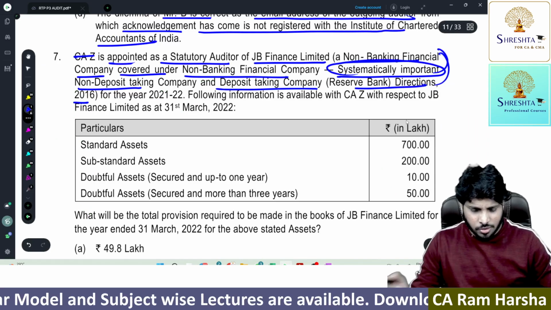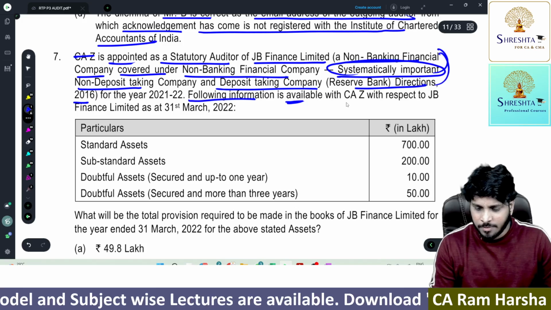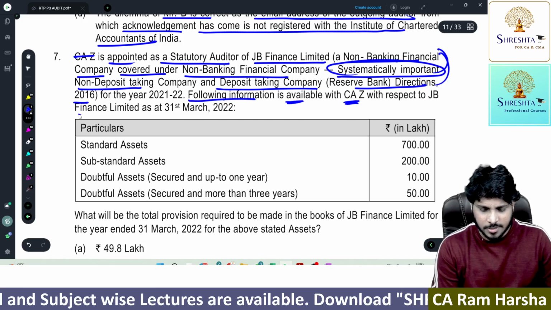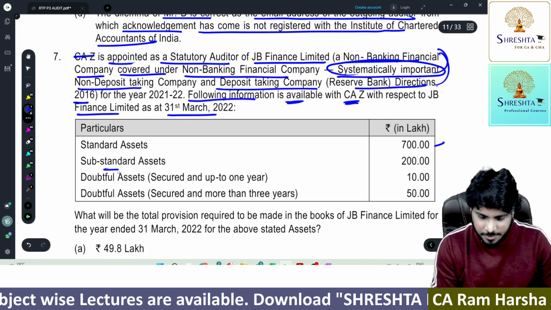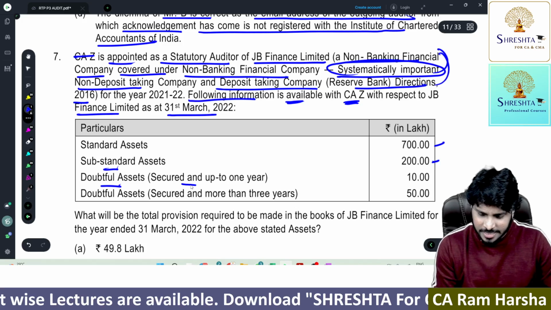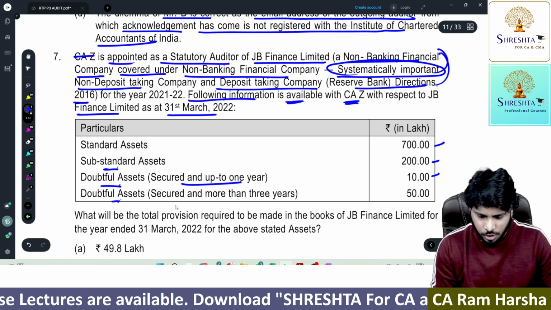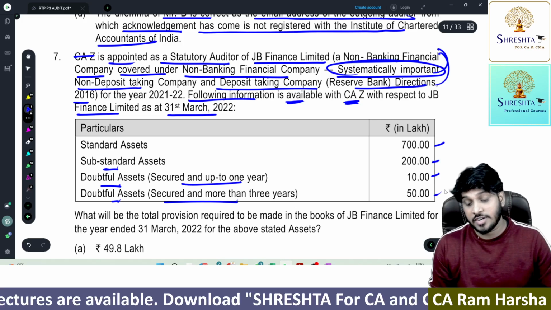Now, so what are they saying? The following information is available with Mr. Jed with respect to this company as on 31st March. Standard asset 700 lakh. Substandard asset 200 lakh. Doubtful asset secured up to 1 year 10 lakhs. Doubtful asset secured for more than 3 years 50 lakhs.